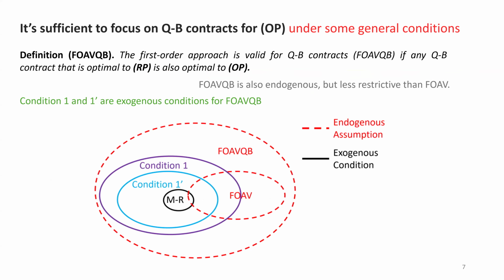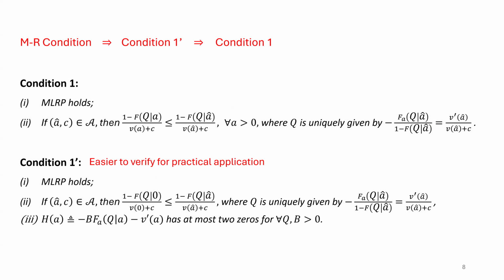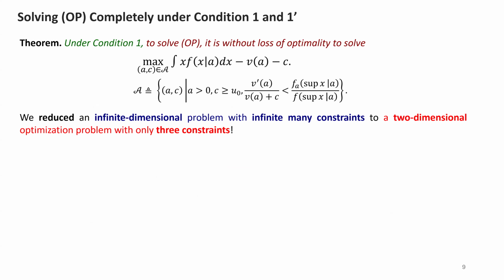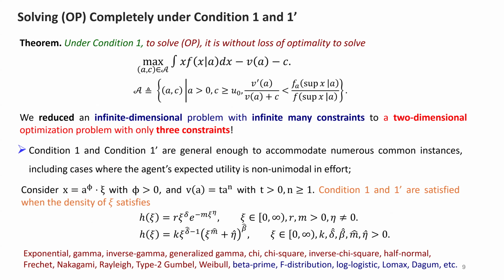So based on this observation, we show that it is sufficient to focus on quantile-bonus contracts for the original problem under some general conditions. So this is how we solve the problem, and we show that under our conditions, to solve the original problem it is without loss of optimality to solve this simple two-dimensional program with three constraints. And our conditions are also very general.